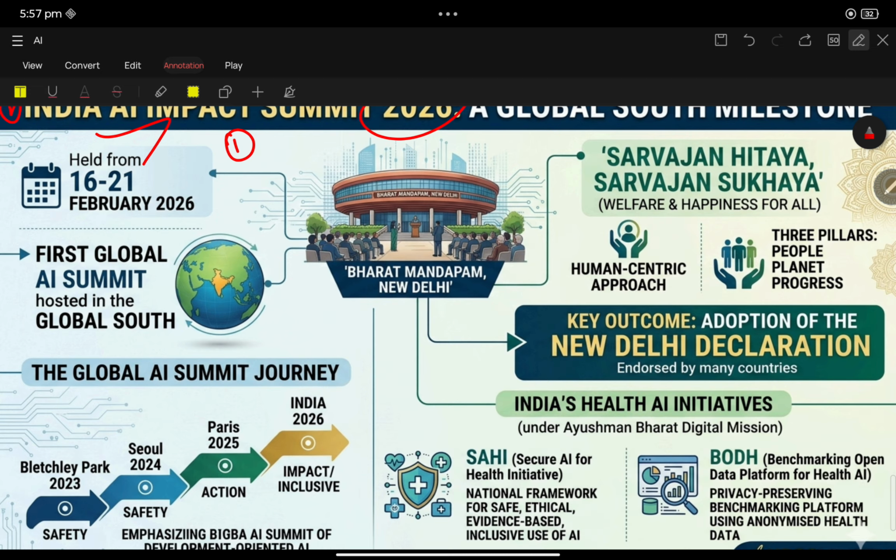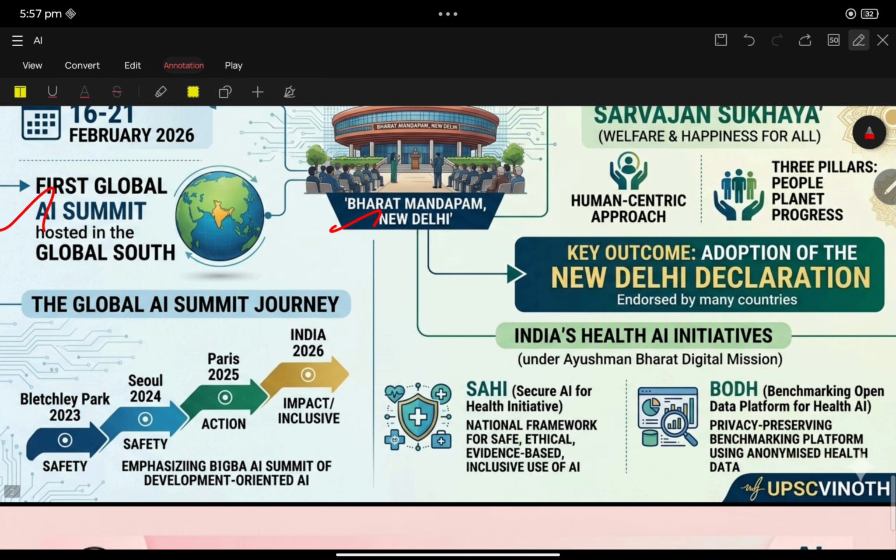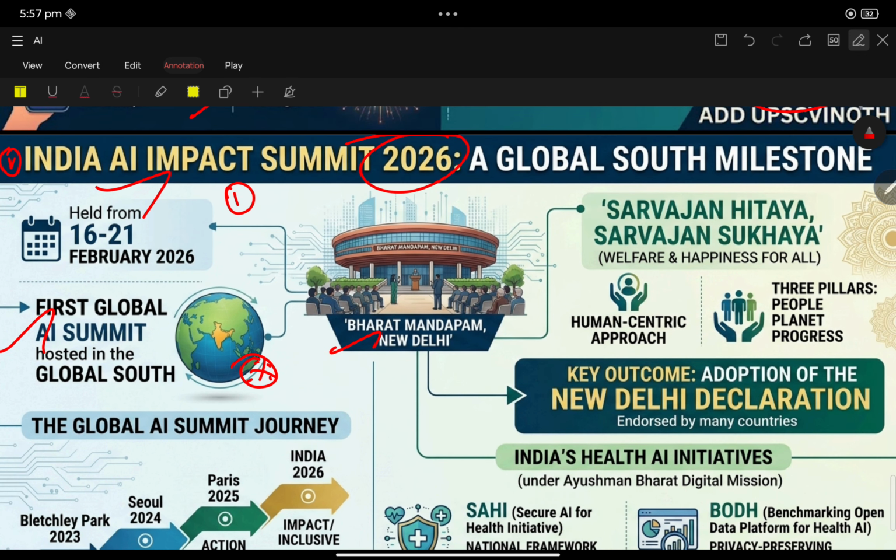It was the first global AI summit hosted in the global south, not only in India but across the global south countries. It is very important for this exam.